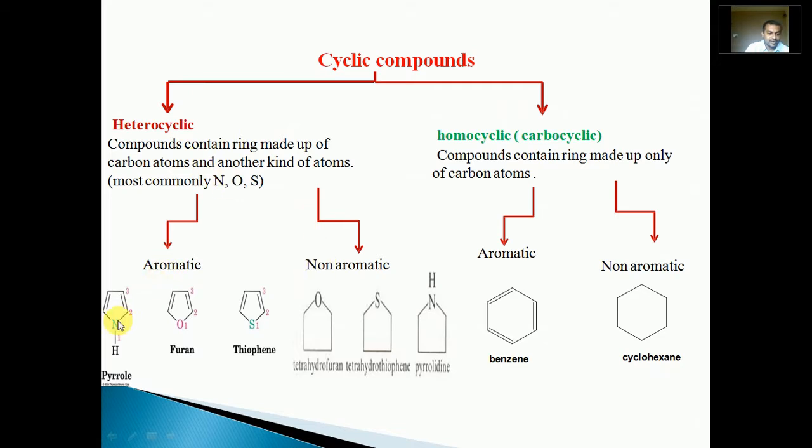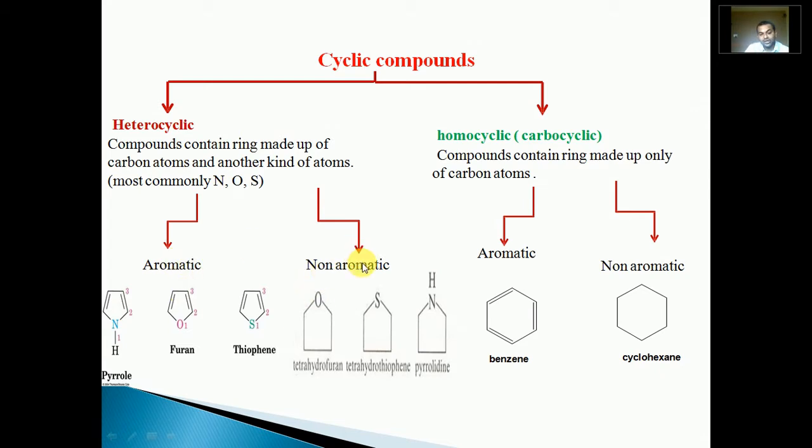Aromatic compounds, for example, pyrrole. Pyrrole is a 5-membered ring compound, and in this ring there are 4 carbon atoms and 1 nitrogen. Nitrogen is other than carbon, that's why it is a heteroatom. That's why the compound is called heterocyclic. For example, furan contains oxygen as a heteroatom as part of the 5-membered ring. That's why it is also a heterocyclic compound. And thiophene contains sulfur. All these, furan, pyrrole, thiophene, obey Huckel's rule and are cyclic and planar. That's why they are aromatic. Hence, these are aromatic heterocyclic compounds.